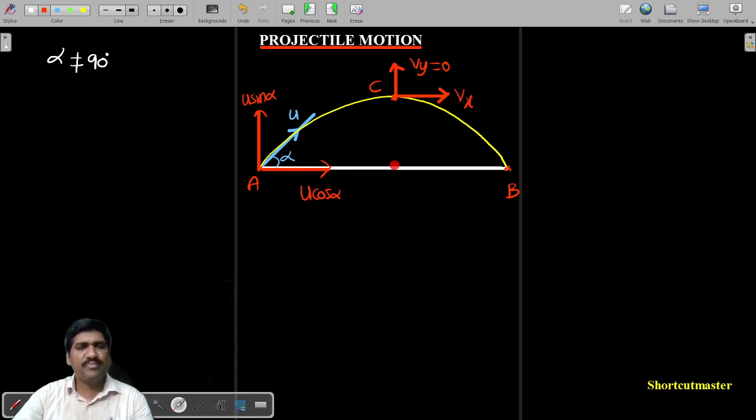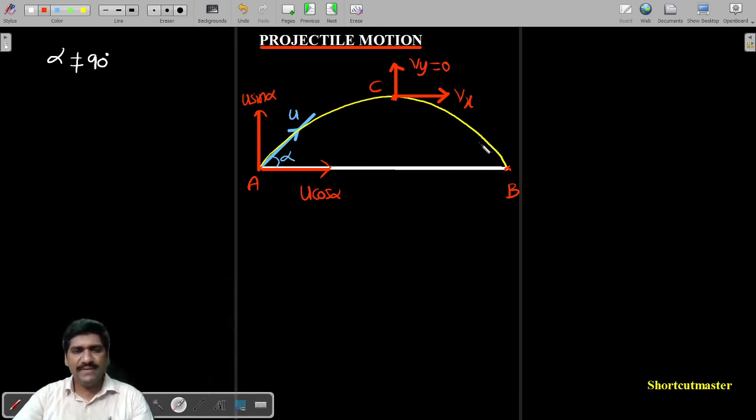Therefore, the very important point is, at the maximum height, only the vertical component has to become 0. If Vx is not becoming 0, the body will continue along its path, and if Vx is also becoming 0, the body will immediately fall down in this direction, like this. Therefore, the remaining path should definitely be traced. Who is responsible for the remaining path of the motion? Nothing but Vx.